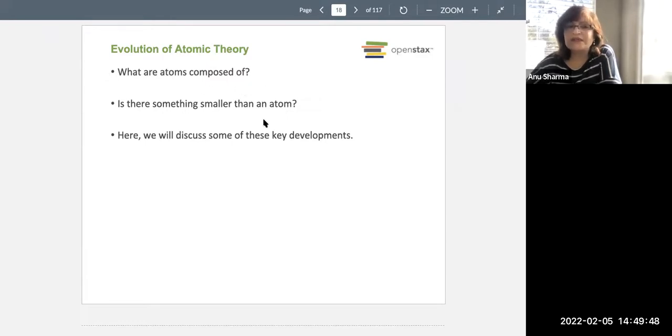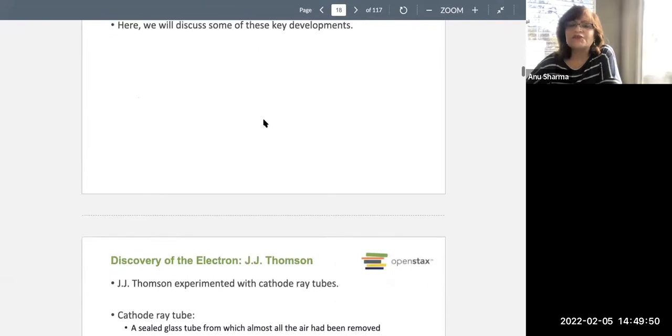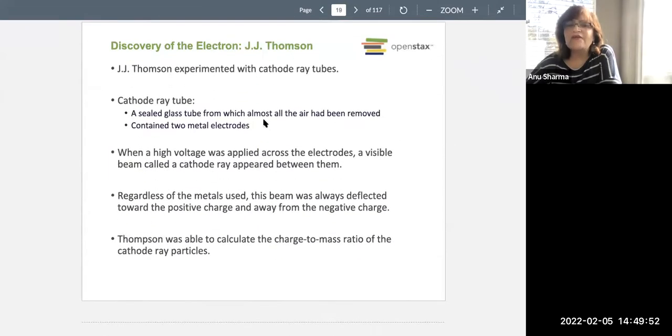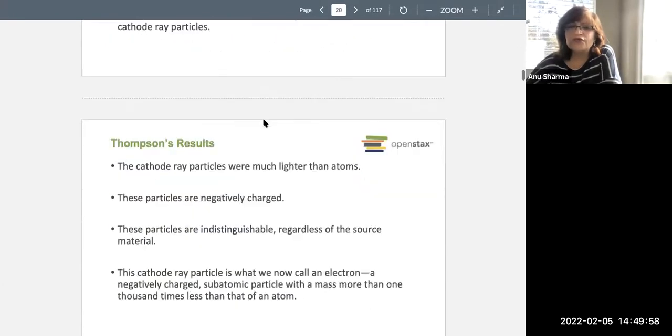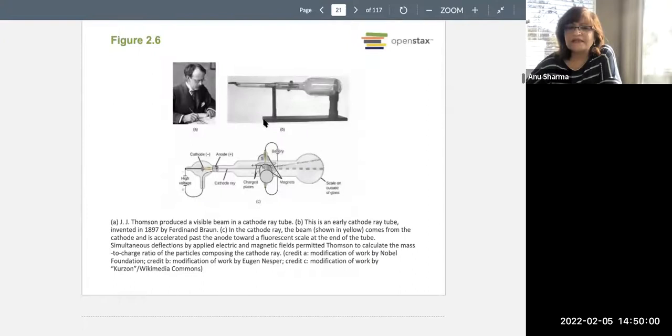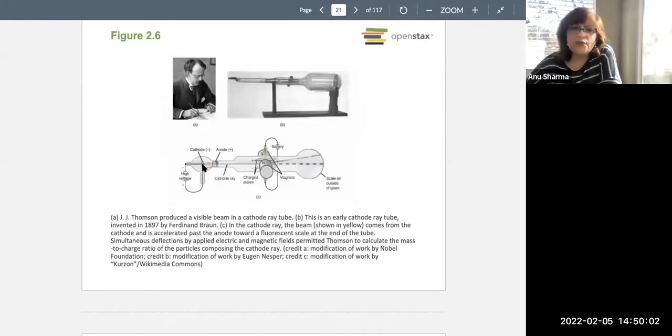But how were they discovered? Okay, we will discuss some of these key developments. So here we have Sir J.J. Thomson. He did his experiments in a cathode ray tube. So the cathode ray tube looks like this. Here you have the cathode, which is negatively charged, like an electron. Anode is a positively charged electrode.